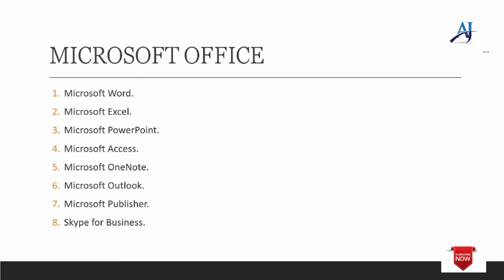MS Access is also known as a database. Basically it is known as RDBMS, Relational Database Management System. It is used to store data in a systematic order. Microsoft OneNote is a digital diary which is used to store data. Online teaching can be done in OneNote. Microsoft Outlook is used to send and receive mail, manage the calendar, and store the name, address and phone number of your contacts. Microsoft Publisher is used to create business cards, greetings, calendars, newsletters, etc.